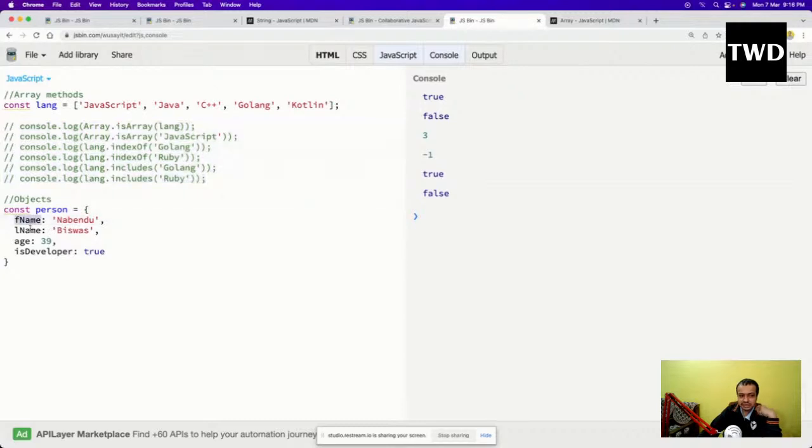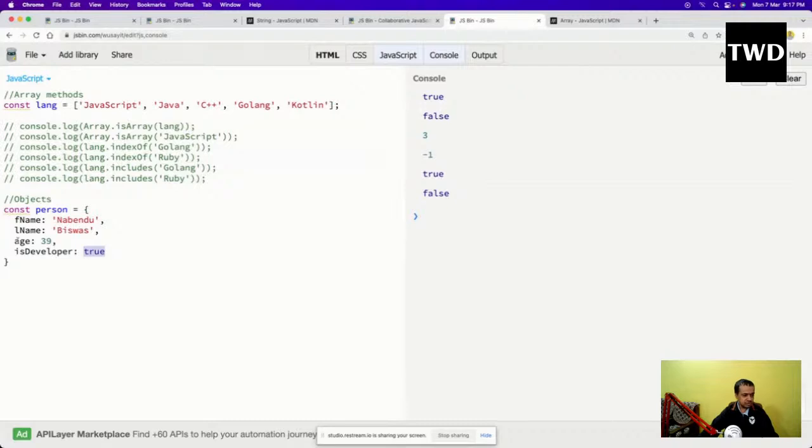Here the key is always a string, but you are not required to use quotes. You can obviously use them, but it is not required. So that is there, and fname, this is known as key, and the right hand side is known as value. The right hand side can be anything: I'm using a string here, a number here, a boolean here.